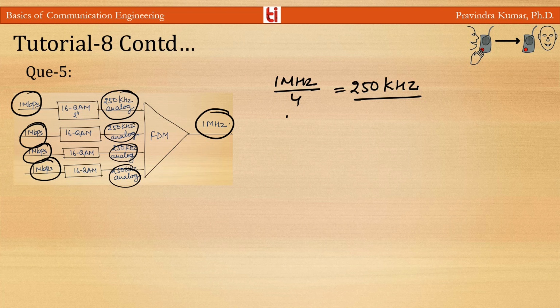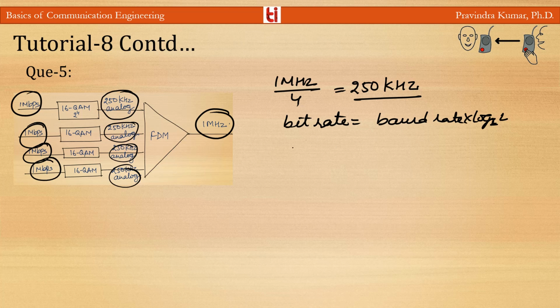Now the bit rate is equal to baud rate into log 2 L. Here the bit rate is 1 Mbps, which you have given, and the baud rate is 250 kilohertz. This is the baud rate in the analog system, and into log 2 L.